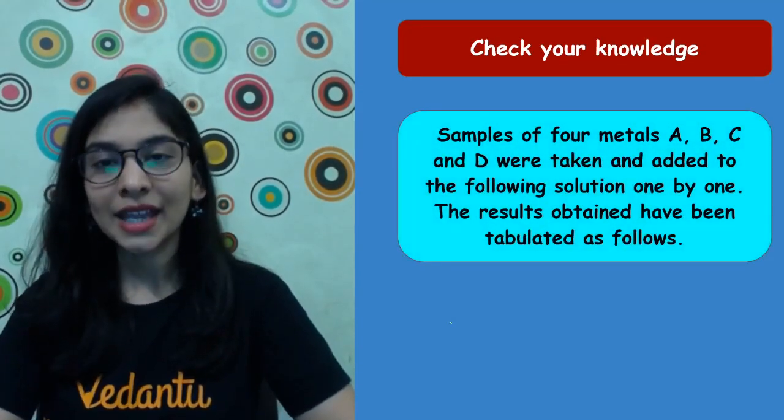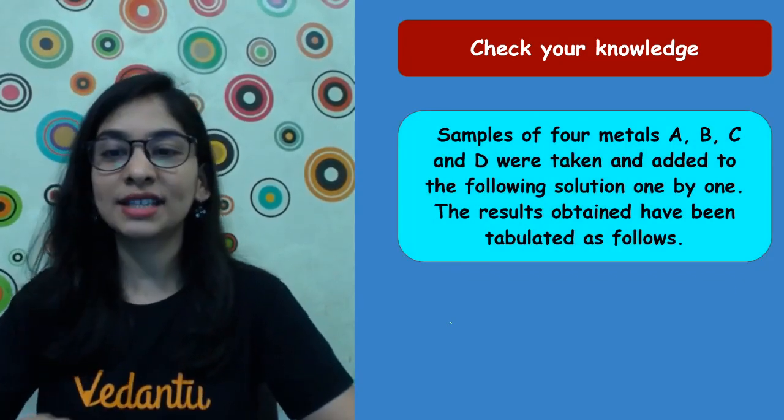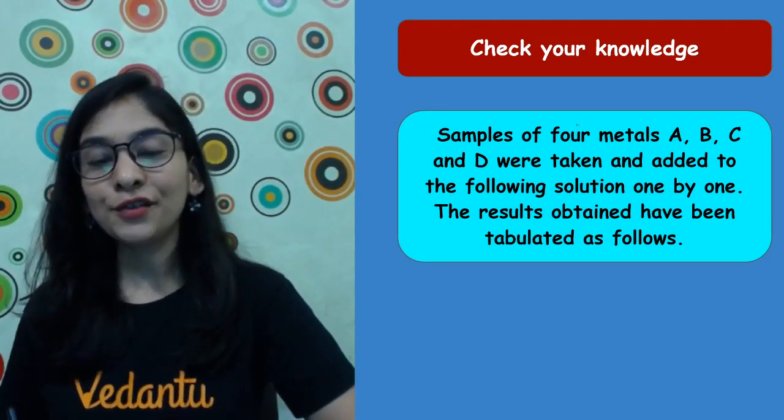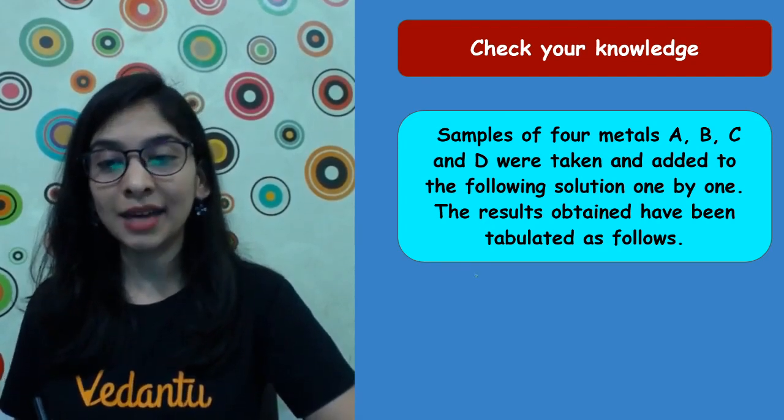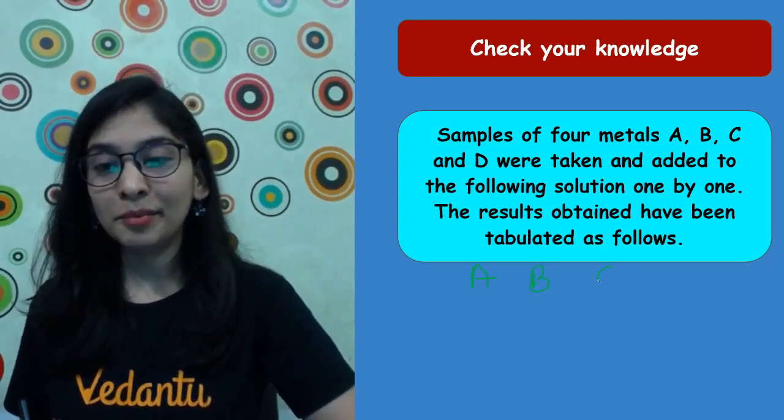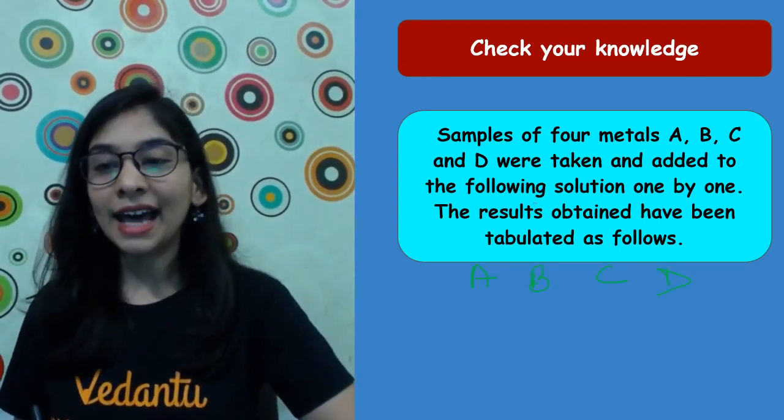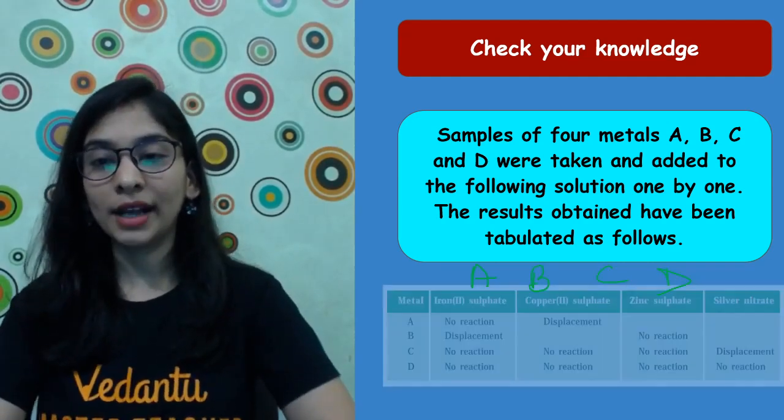See, you know the reactivity series in so much detail now. Now what I have to say, suppose I have taken 4 different metals, metal A, B, C and D, and added them to the following solution one by one. Let's see that.